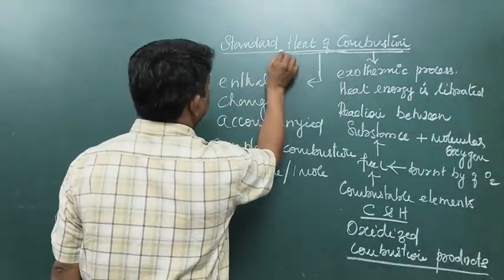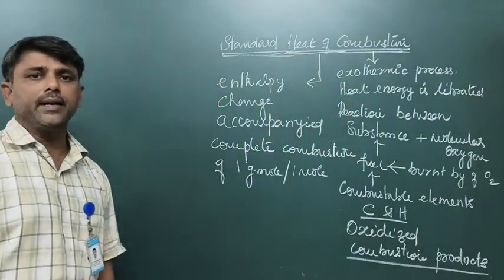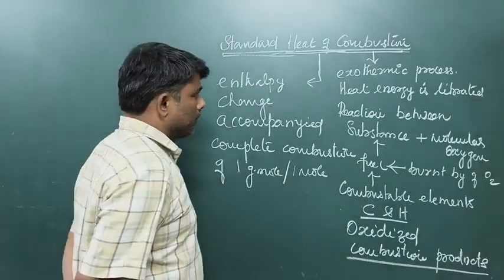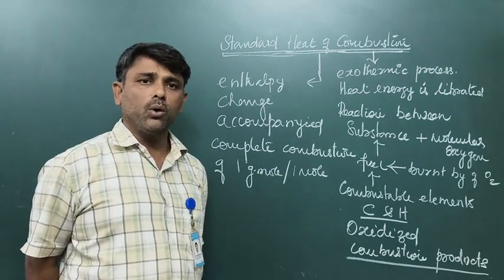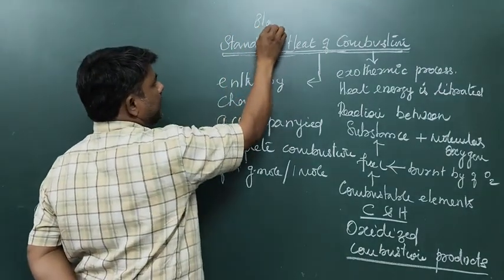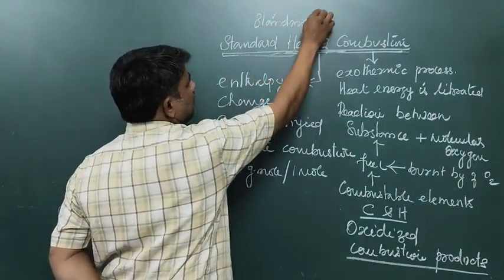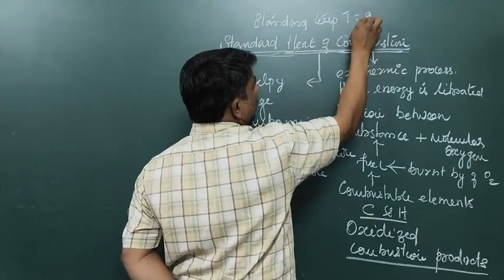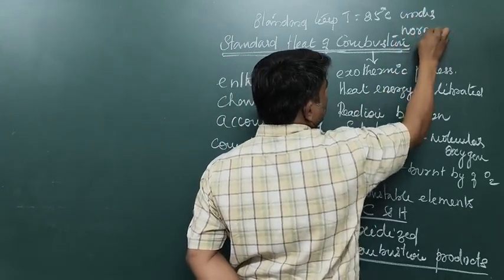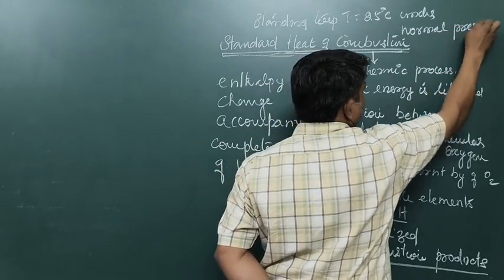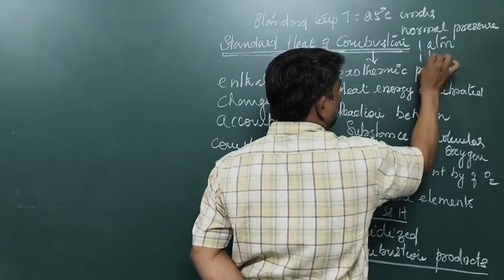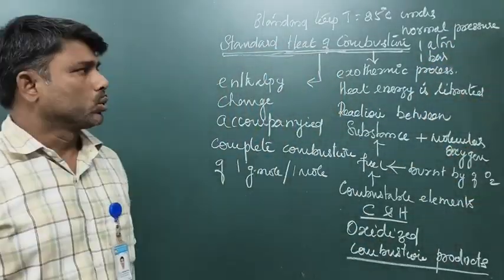What is meant by standard heat of combustion? Standard heat of combustion means the complete combustion of 1 mole or 1 gram mole of substance at a standard temperature, T equal to 25 degrees Celsius, under normal pressure. Normal pressure means 1 atmospheric pressure. Nowadays 1 bar is also widely accepted. Clear?